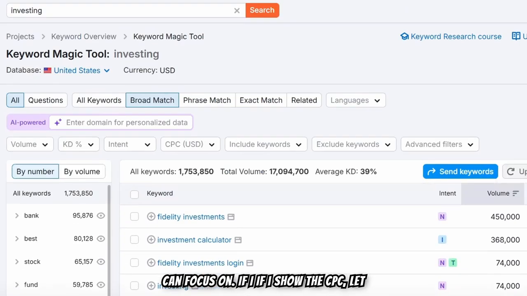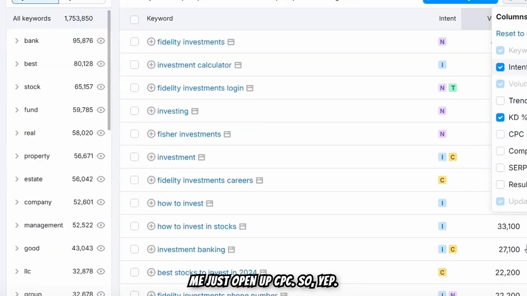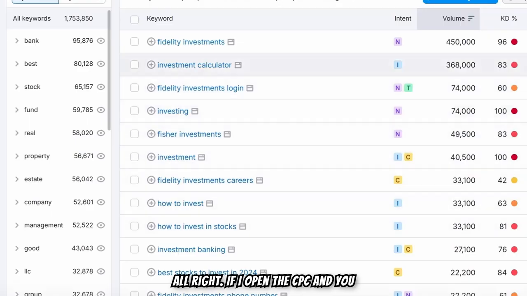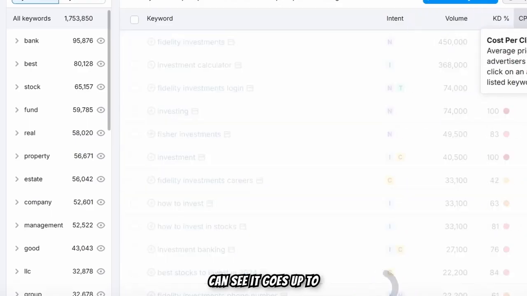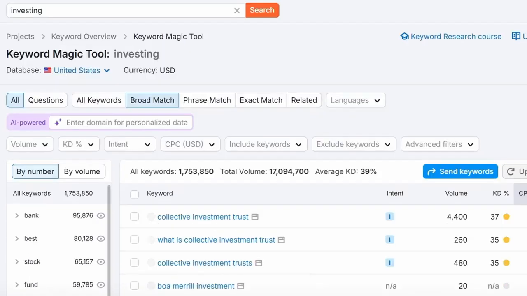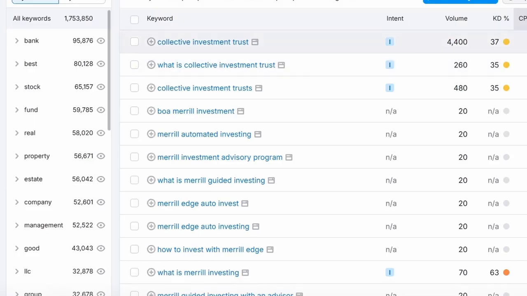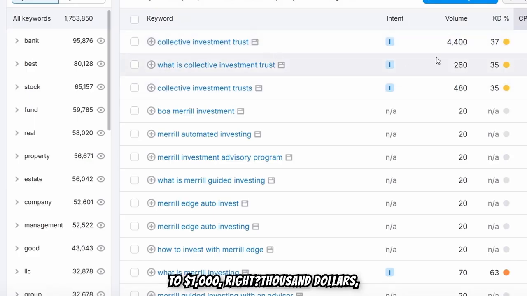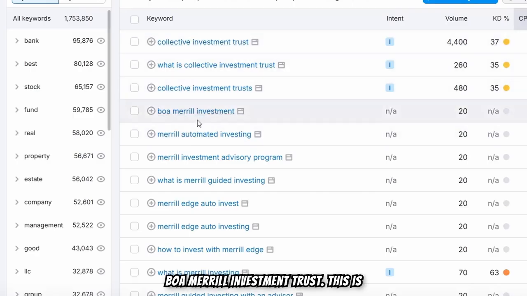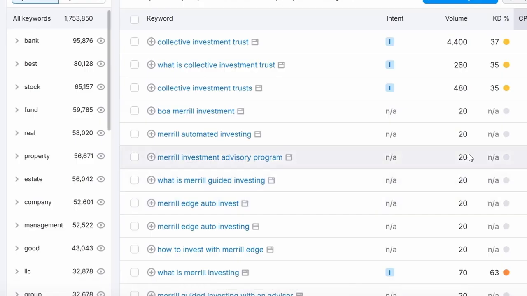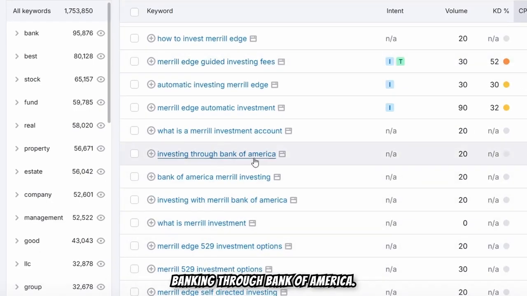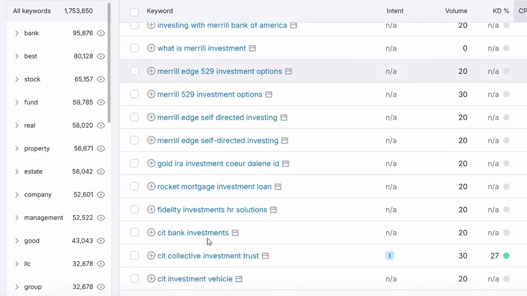If I show the CPC, let me just open up CPC. So yep, all right, if I open the CPC, you can see it goes from 0.3 cents to $1,000, right? $1,000 collective investment trust, BofA Merrill investment trust. This is like a navigational keyword. Okay, investment banking through Bank of America.